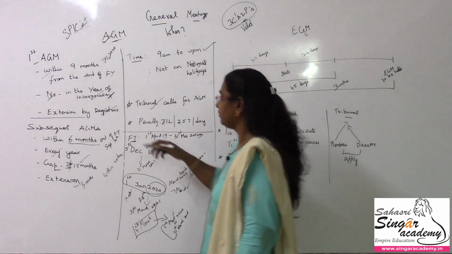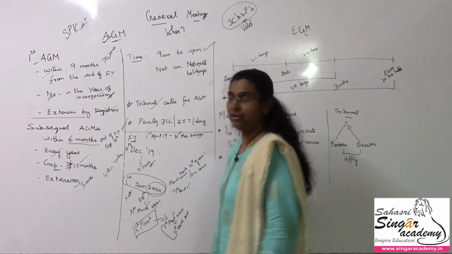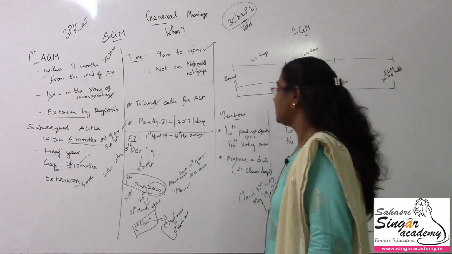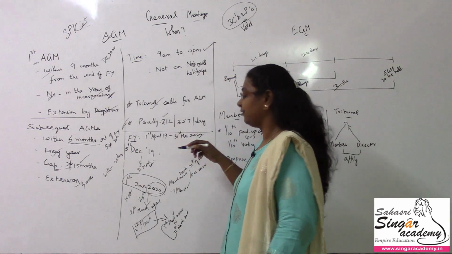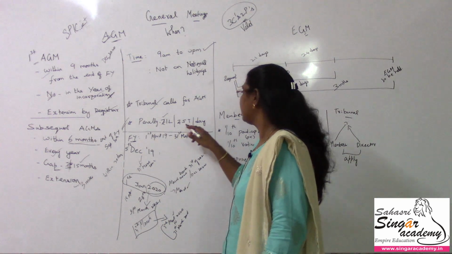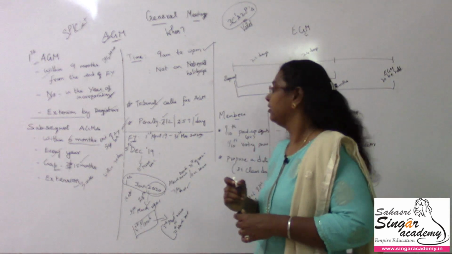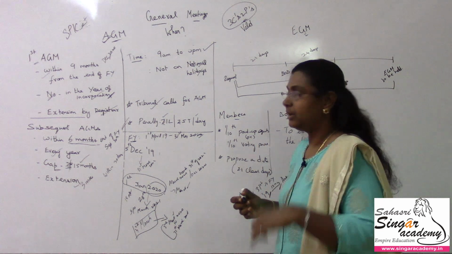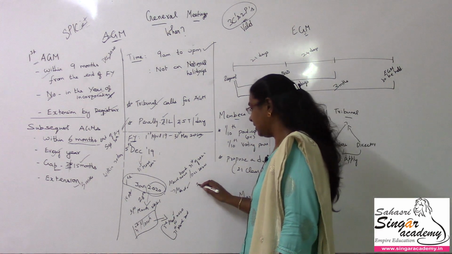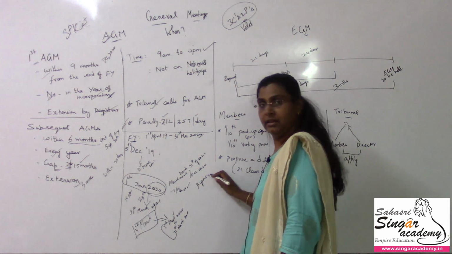If the provisions of this section are not followed, there is a penalty levied here, which is 1 lakh rupees, and if this extends on, it is 5,000 rupees per day. Is it okay? 5,000 rupees per day. I remember a company which has not held the AGM for 3 years. Okay, 3 years.